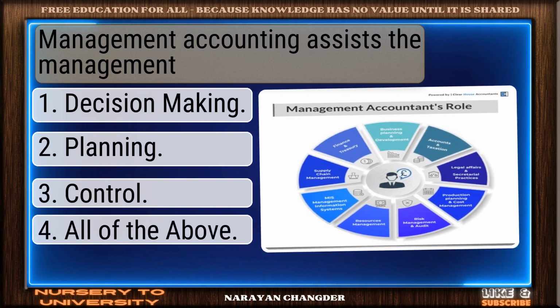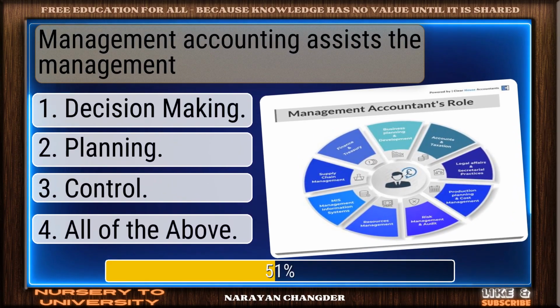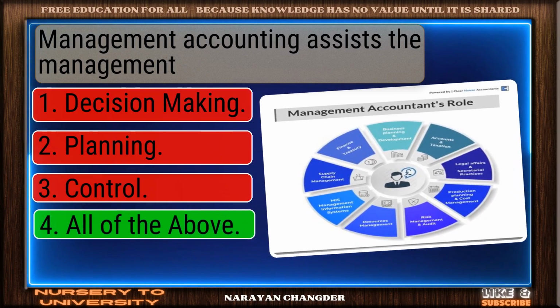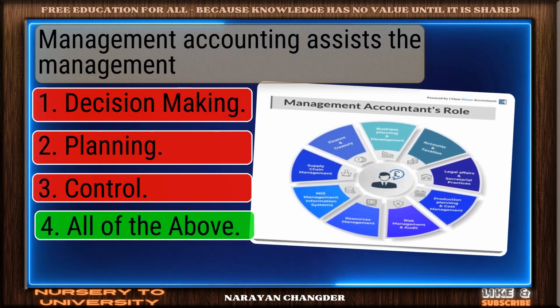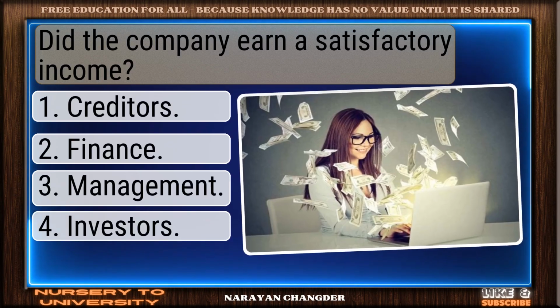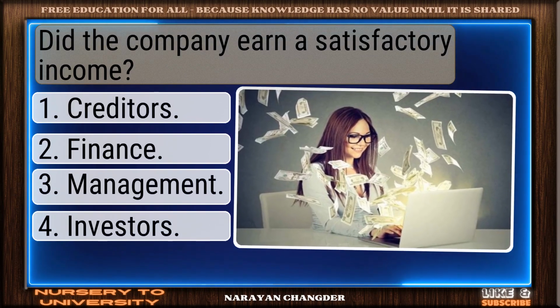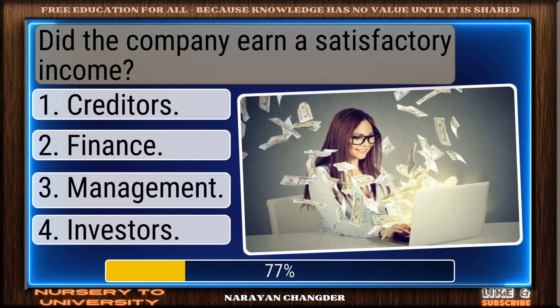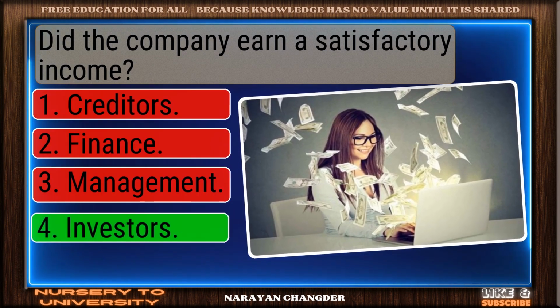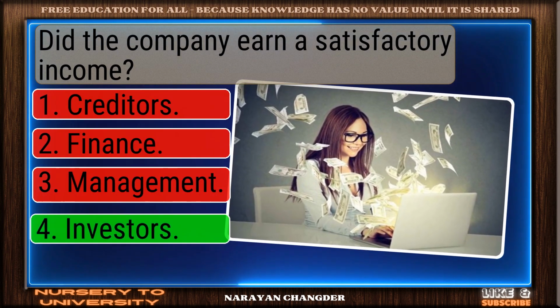Management accounting assists the management. All of the above is the right answer. Did the company earn a satisfactory income? Investors is the right answer.